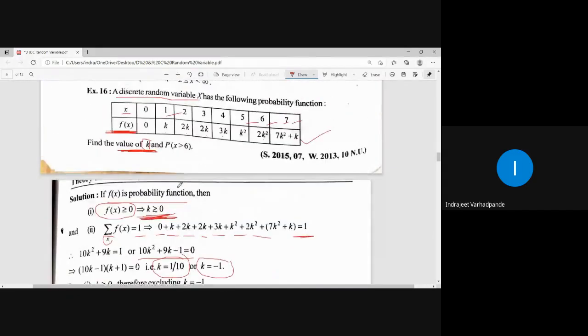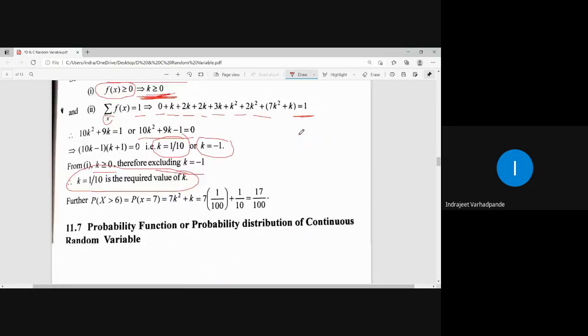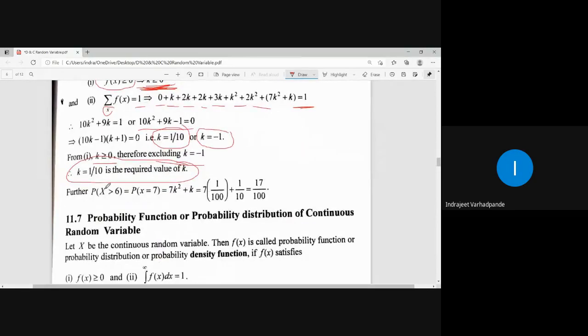Probability for x greater than 6. What number greater than 6 is available with us? 7. So what is the corresponding f of x for 7? It is 7k square plus k. We have just found the value of k. For x greater than 6, it means x is equal to 7. And the value of k we calculated is 1 by 10.